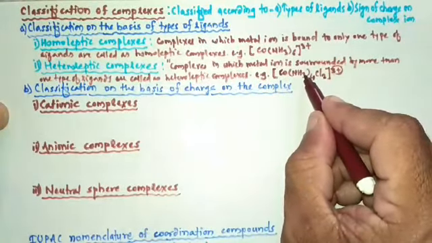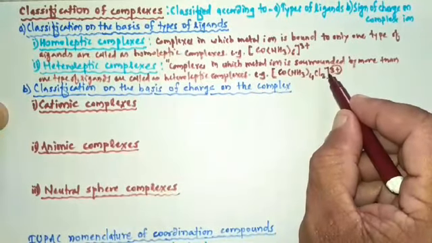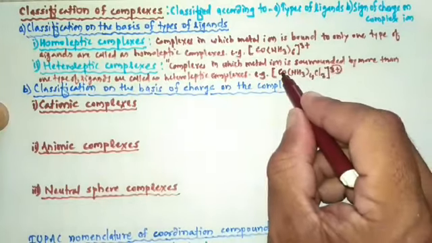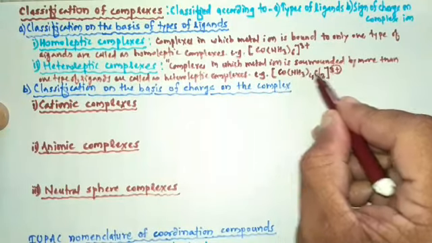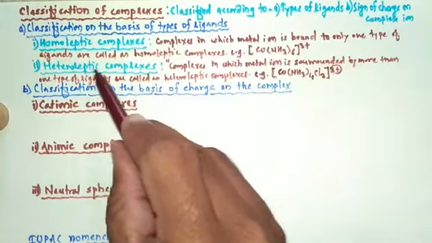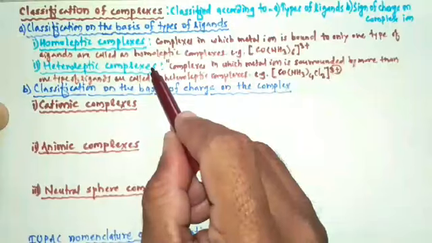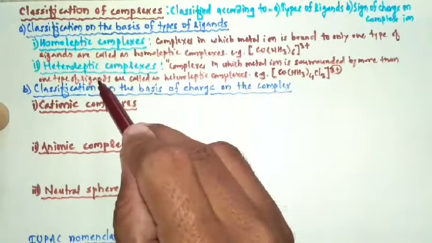First one is NH3, that is ammonia ligand, and second one is the chloride ligand. That's why this is a heteroleptic complex, because here metal ion is surrounded by more than one type of ligand.